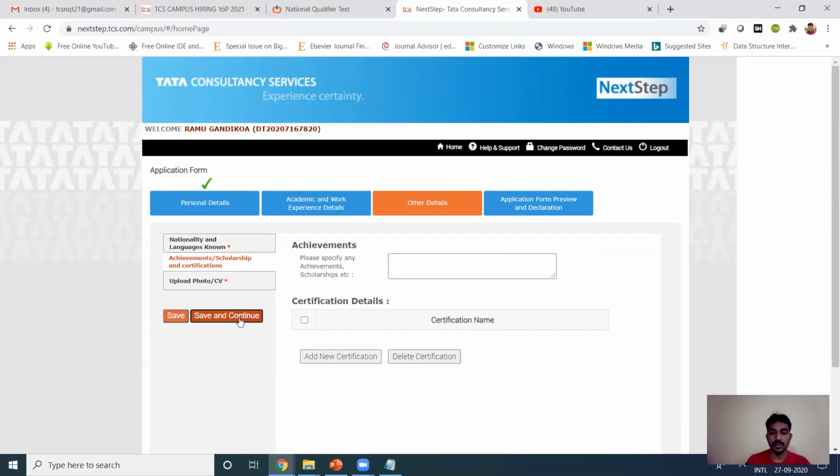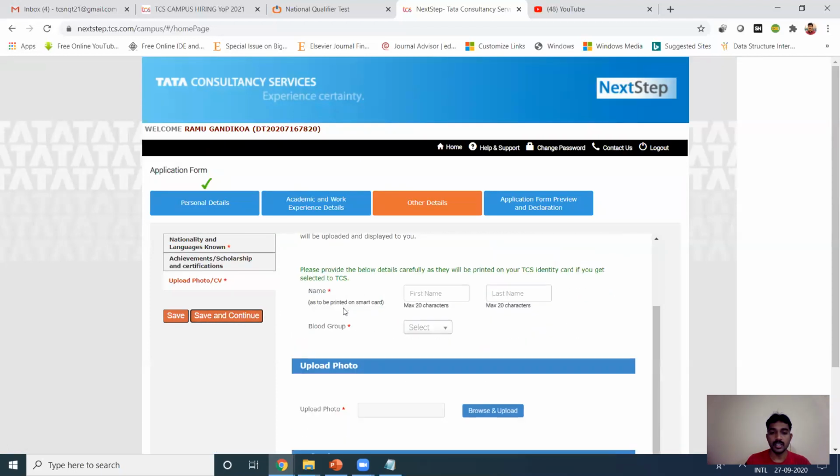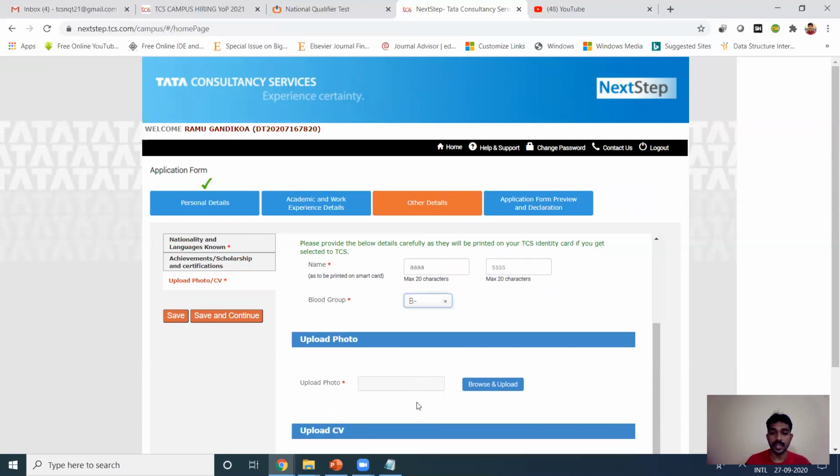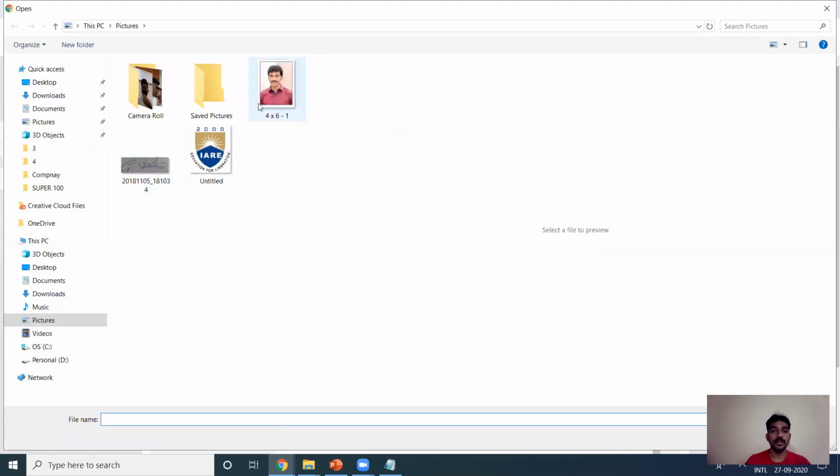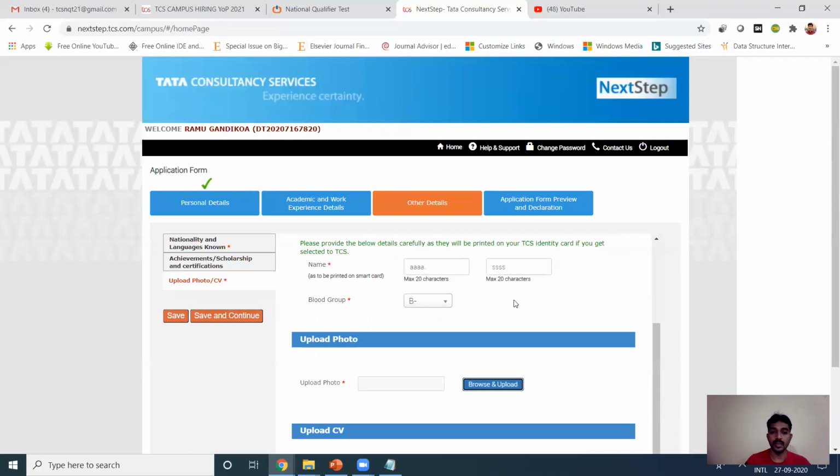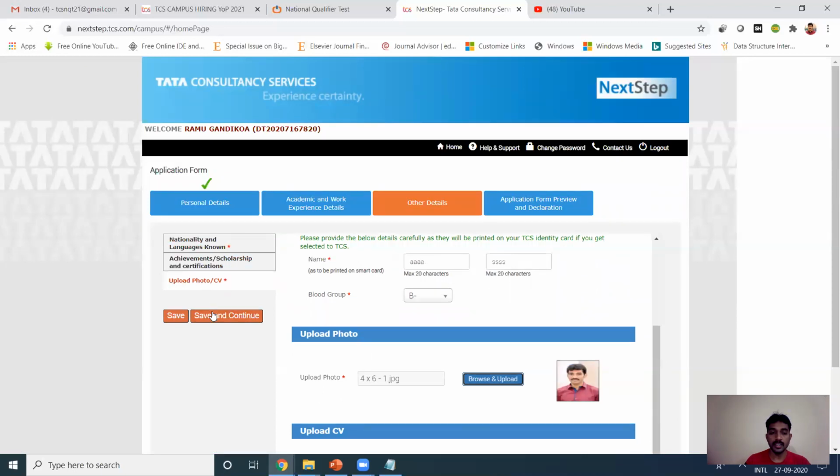I don't have any achievements. And please select the below details carefully, as they are printed in the TCS. So be careful where the PAN card or ID card is. That should be very carefully done. Okay, you just give like that only. Please select your blood group and upload your photo. That should appear on the right.